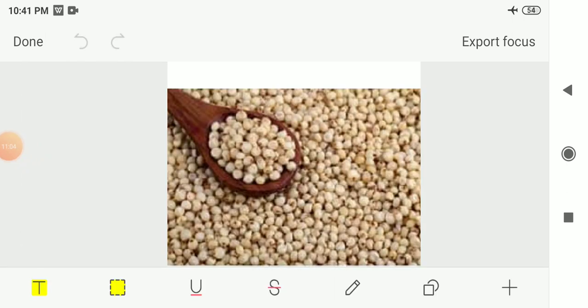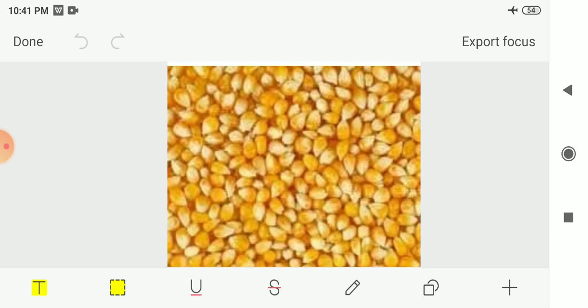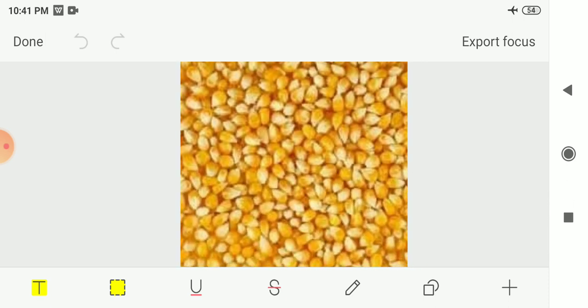So this is the picture of jowar. Next we had written maize, M-A-I-Z-E. So this is the picture of maize, or you can also know it by the name of corn. So corn and maize are the same, or you can also call this maize corn.